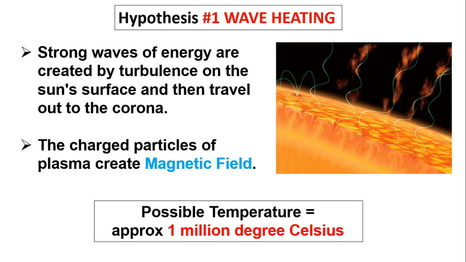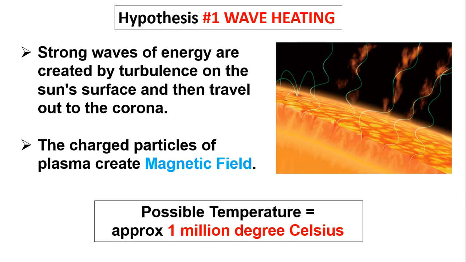Scientists found that wave heating is enough to get the corona to a temperature of nearly 1,000,000 degrees Celsius. The possible temperature with the help of this wave heating is approximately 1,000,000 degrees Celsius. With the wave heating hypothesis, the corona is much hotter than the Sun's surface.